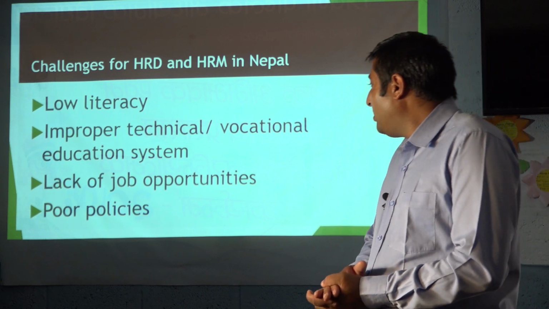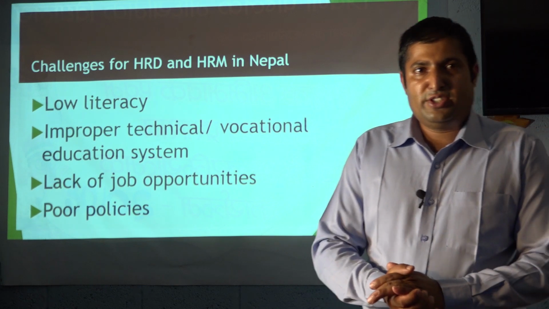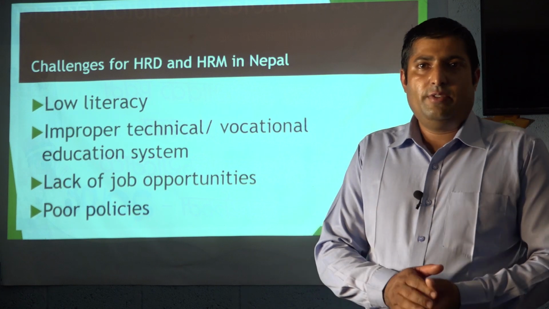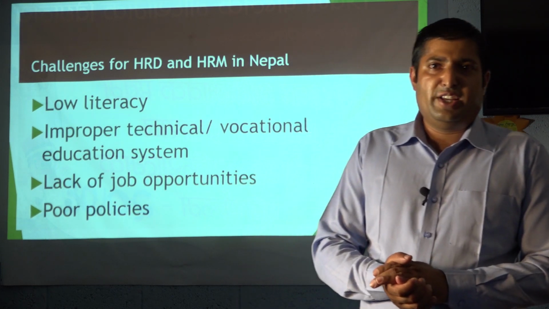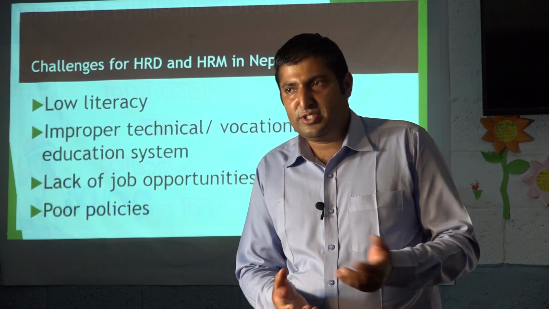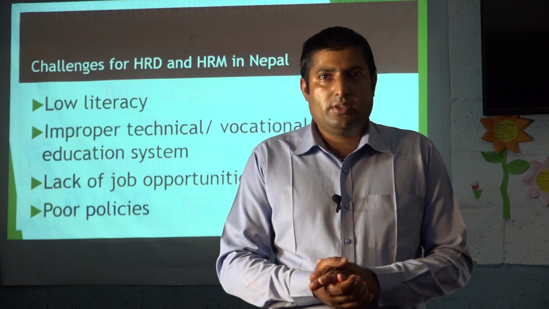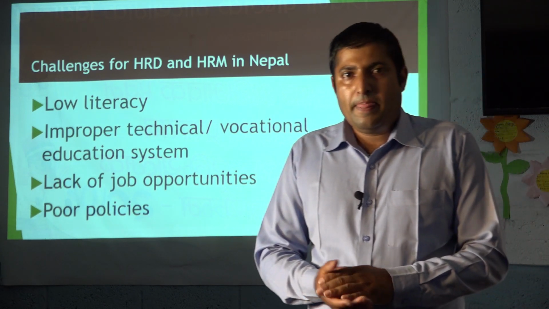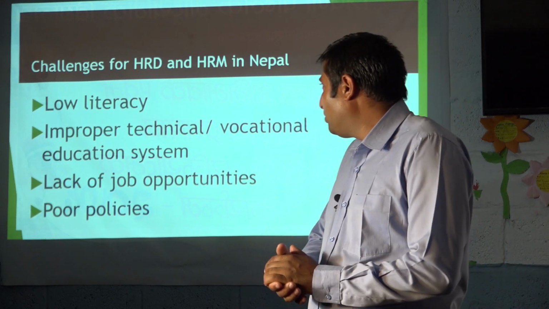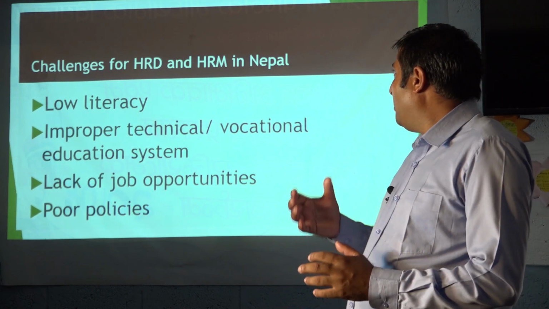Like that, improper technical and vocational education system, especially the lack of technical and vocational education. Education is given, and the government is also trying to focus on education expansion, but still many children are not enrolling in school or the education system, and whatever education they are taking is not job oriented, so they cannot be enriched with skills, and it cannot support them to get technical education, and they cannot be employed in management either.